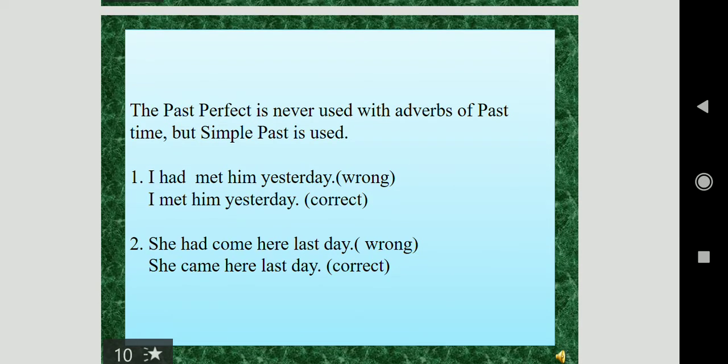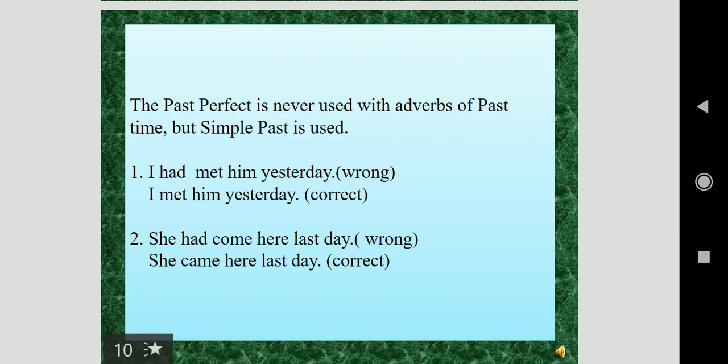Important note: the past perfect is never used with adverbs of past time, but it is used with simple past. We never use adverbs with past perfect, we use adverbs with simple past tense. I had met him yesterday. No, it's wrong. I met him yesterday. She had come here last day. It's also wrong.